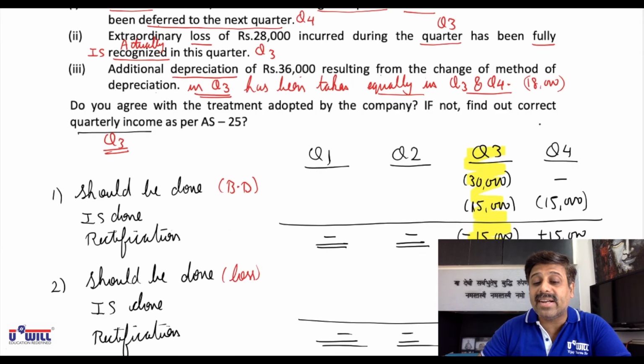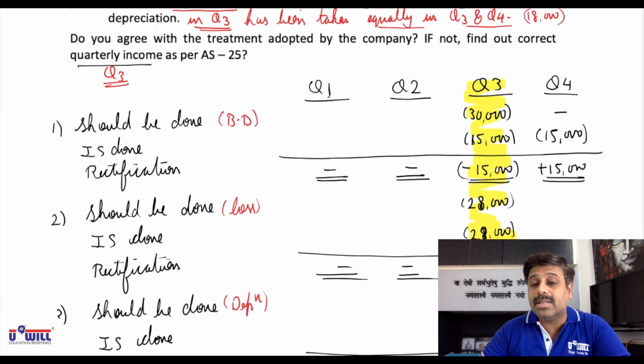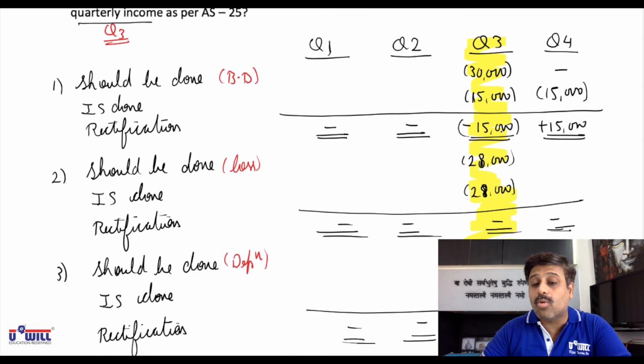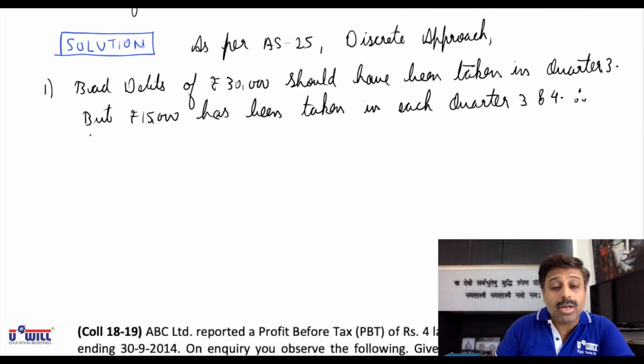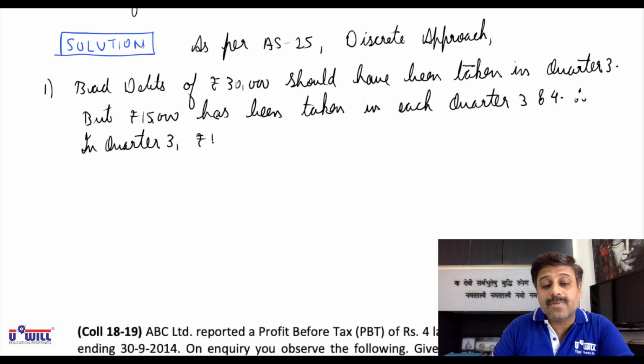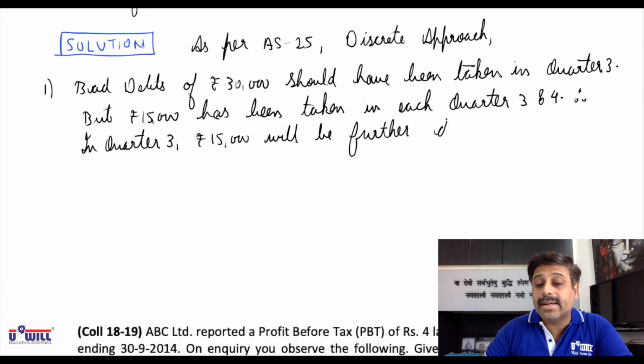Now what will we do to rectify? We are concerned with only quarter 3 in this question. So in quarter 3 we have to subtract 15,000 from that. Therefore in quarter 3, rupees 15,000 will be further deducted from the profits.